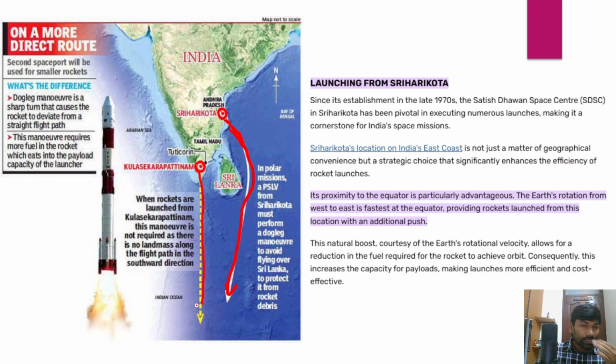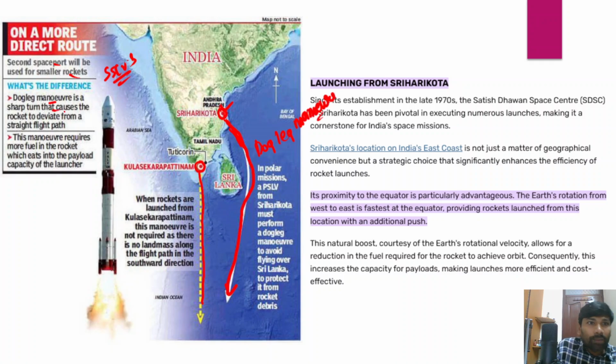Understand a few things: the second spaceport will be used for smaller rockets or SSLVs, right? And what is the difference between Kulasekarapattanam and Sriharikota? The dog leg maneuver is a sharp turn. So this is known as the dog leg maneuver.